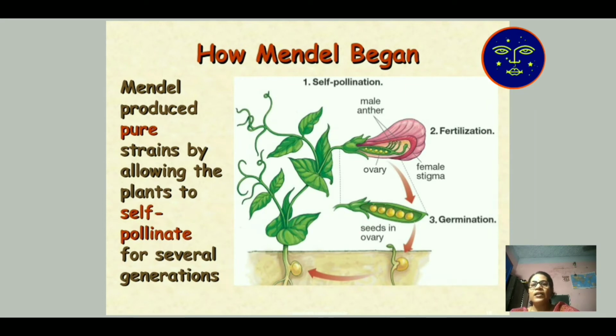The seeds are present in the ovary. After that, the seed germinates and again produces the pea plant. This was the beginning of Mendel's experiment.